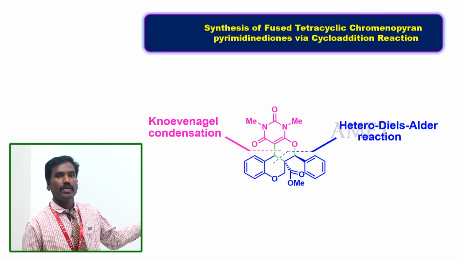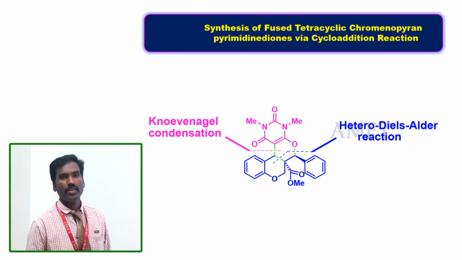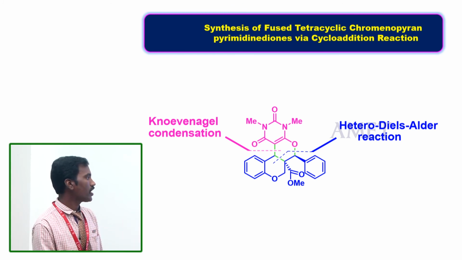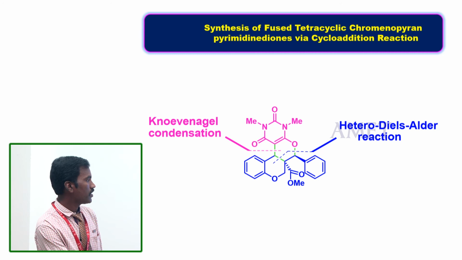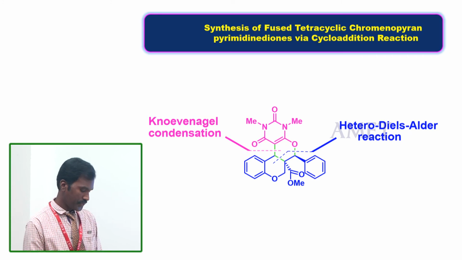This slide shows some tetracyclic fused organic heterocyclic compounds. These heterocyclic compounds involve the hetero Diels-Alder reaction. Here the fusing has a hetero Diels-Alder reaction. Here a Knoevenagel condensation forms a bond joining this carbon to this carbon, and again this is a Friedel-Crafts reaction. This 1, 2, 3, 4 tetracyclic molecule, made through so many name reactions, is a highly biologically active molecule.